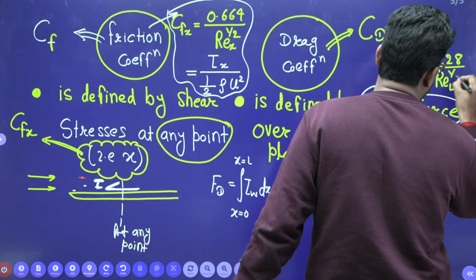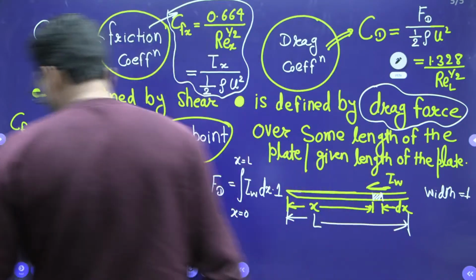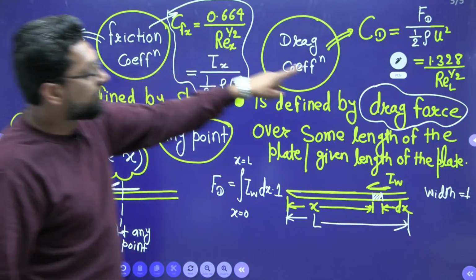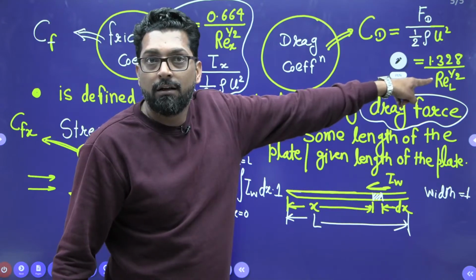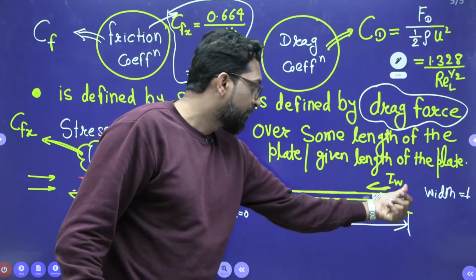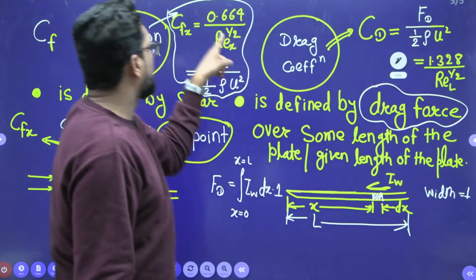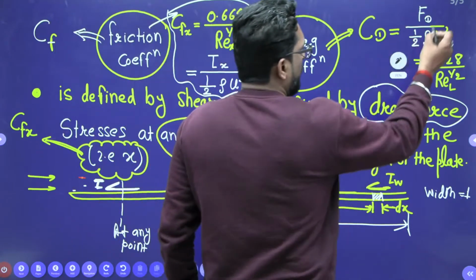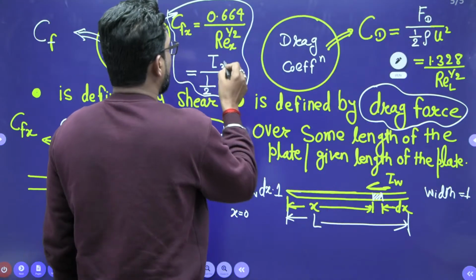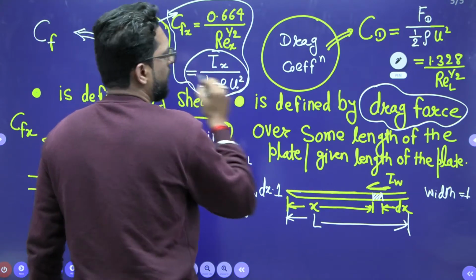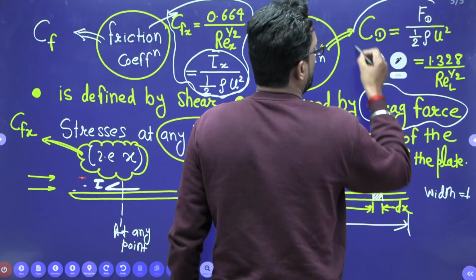This is your Re_x, this is your Re_L, that means the Reynolds number at this L. 1.328 is the point. This formula is not given, you are supposed to remember it.